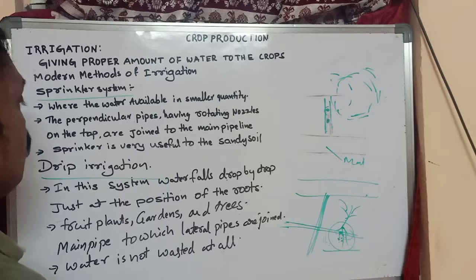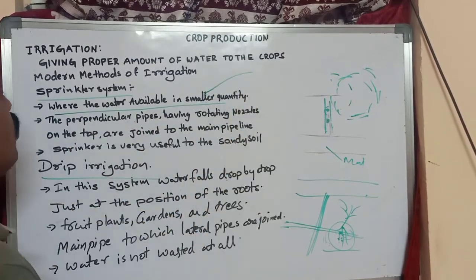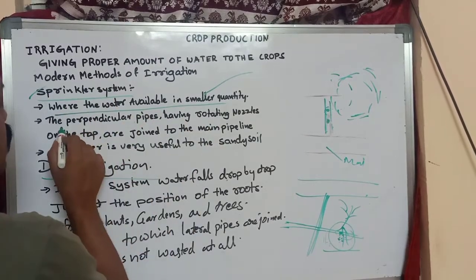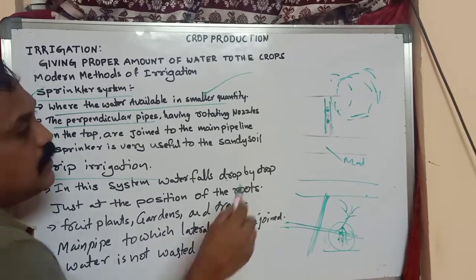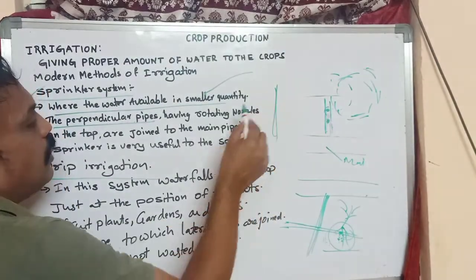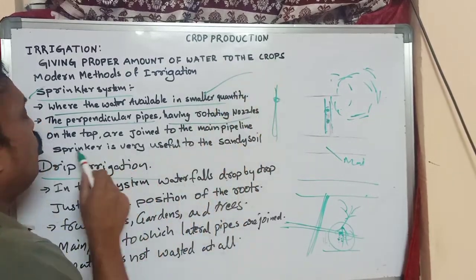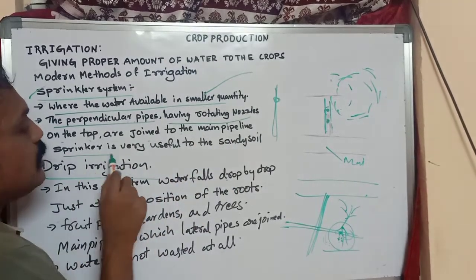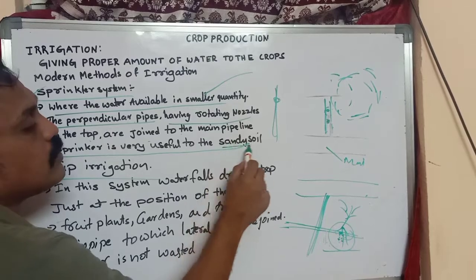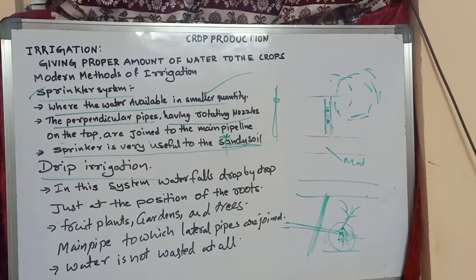If you observe the sprinkler system, where water is available in very small quantity, you have to use the sprinkler system. In the sprinkler system, the perpendicular pipes have rotating nozzles, and they are joined to the main pipe. Sprinklers are very useful for sandy soil. This is also very important. The sprinklers are useful for sandy soils.